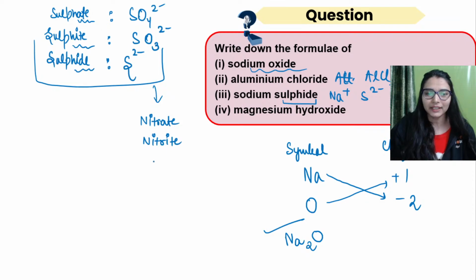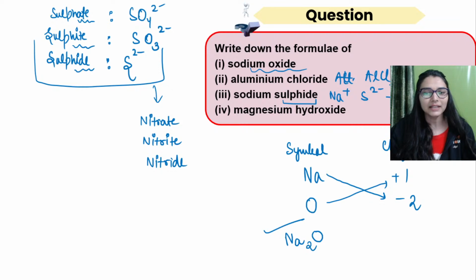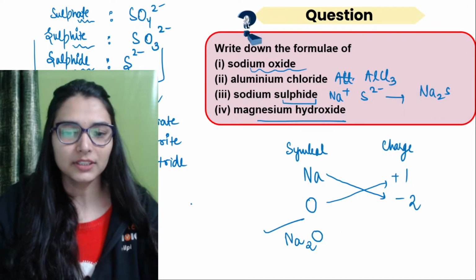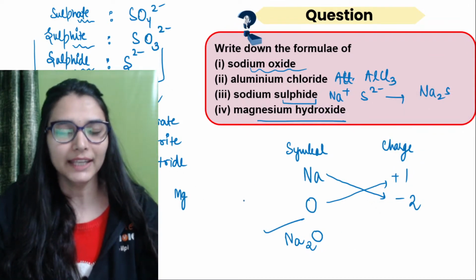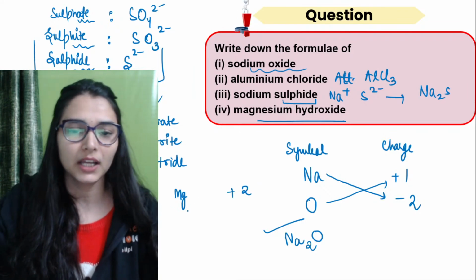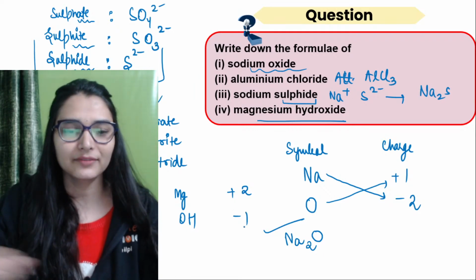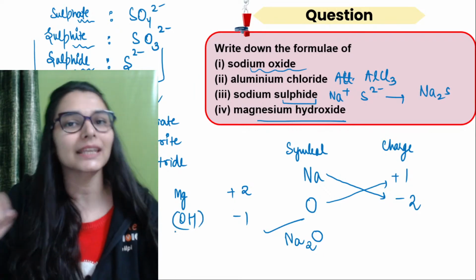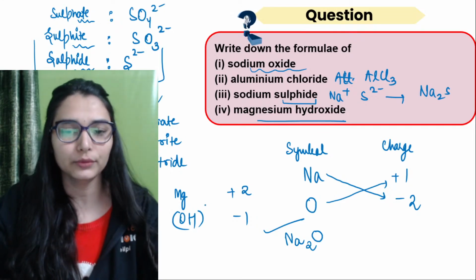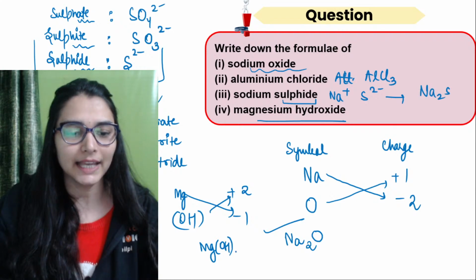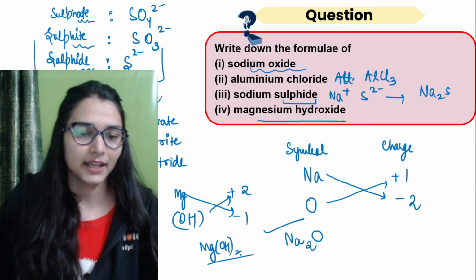Okay, nitrate, nitrite and nitride, tell me that. So what would be the formula? Sodium sulfide, Na2S. Magnesium hydroxide, easy. Write the symbol for magnesium, Mg, right? The charge on it would be +2. Hydroxide is OH, the charge -1. And whenever you have polyatomic ions, keep them in brackets. Important rule. Now crisscross, you will get Mg(OH)2. Very good.